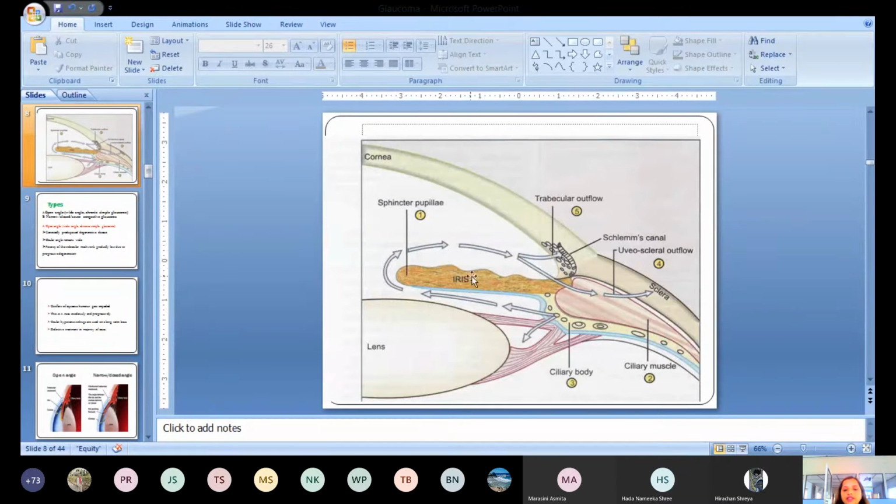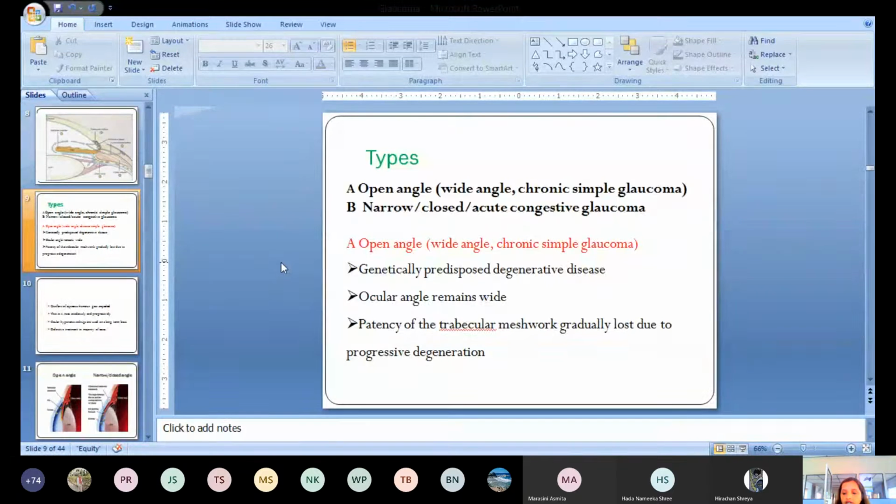So you can say it is a wide angle glaucoma. The only defect is in the trabecular meshwork, a loss of patency of the trabecular meshwork. So there is a decrease in the outflow of the aqueous humor through this trabecular pathway. This is open angle glaucoma, or wide angle glaucoma. It is a genetically inherited, genetically predisposed degenerative type of disease.